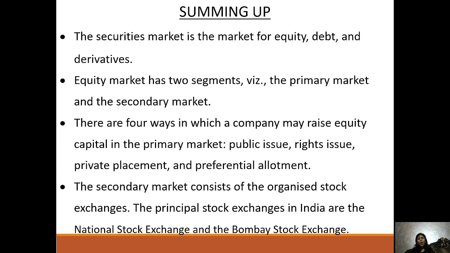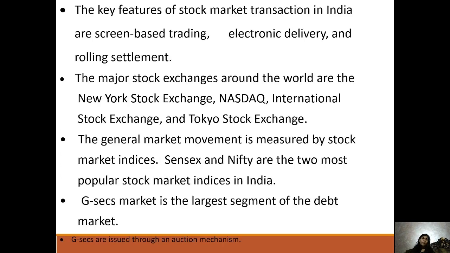The secondary market is an organized stock exchange through the internet, and it is fully transparent. The principal stock exchanges in India are NSE and BSE. The key features of stock market transactions in India are screen-based trading, electronic delivery, and rolling settlement. The major stock exchanges in the world are the New York Stock Exchange, Nasdaq, Dow Jones, S&P 500, Tokyo Stock Exchange, and many more. General market movement is measured by stock market indices. Sensex and Nifty are the two most popular stock indices in India.